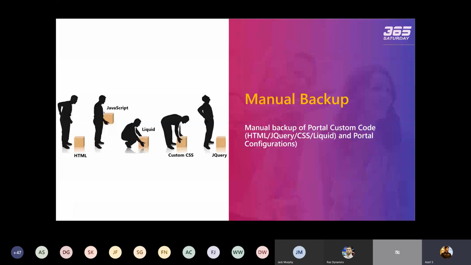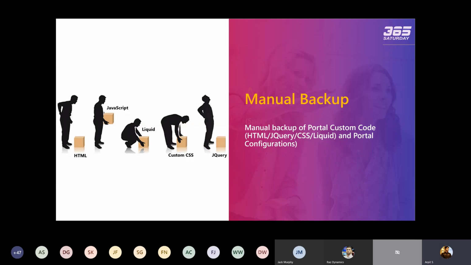Right, you can take the backup of your whole configuration, like the way you take the backup of your Dynamics CRM master data. In the same way, you can take the backup of your portal configuration as well, but it provides you a zip file, right? So it's very difficult to take out your custom code, your jQuery, CSS, and liquid templates from that zip file. So you need some kind of mechanism so that you can keep your HTML code, jQuery code, CSS, and the liquid templates safe. I'm going to discuss and demonstrate how you can convert this manual backup activity to automation.